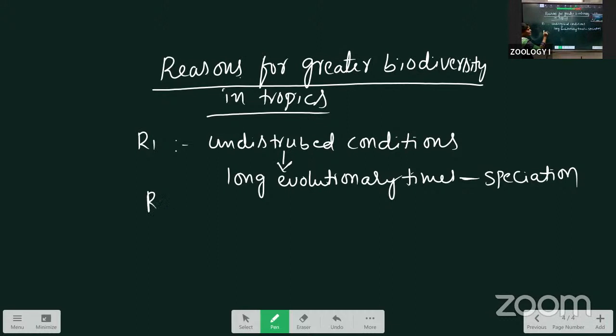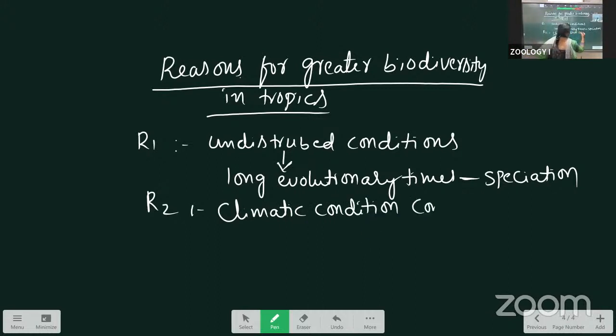Next is reason two. Here the climatic conditions are constant and predictable. In the tropic region, climatic conditions are constant and predictable. Meaning the animal can identify easily the next summer season, next winter, like that.